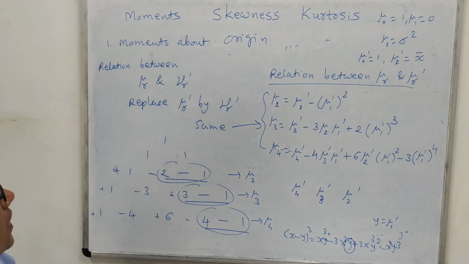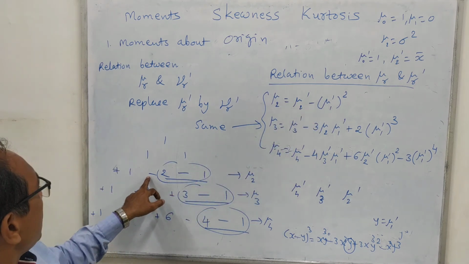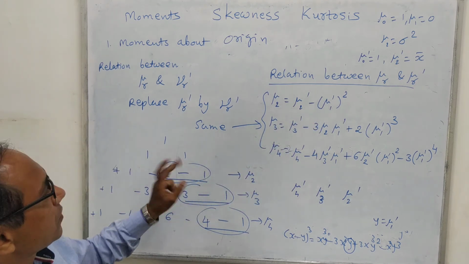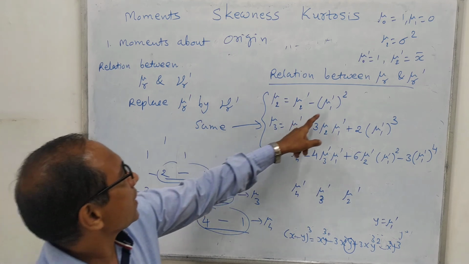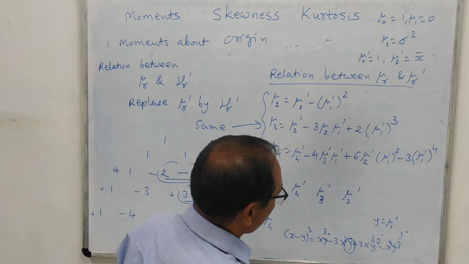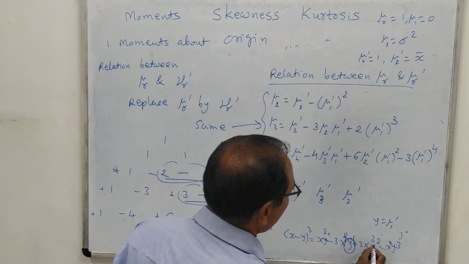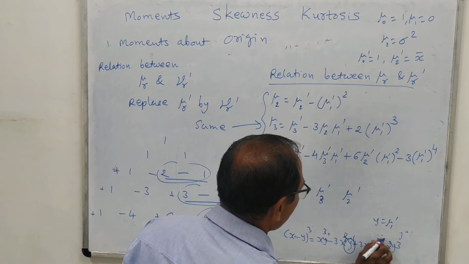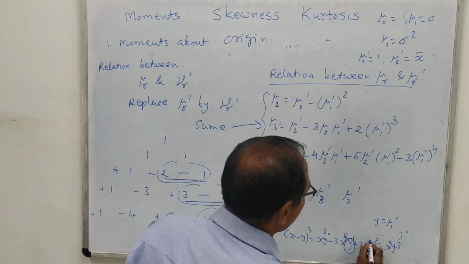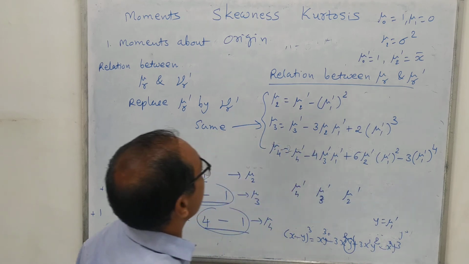So for mu2 dash, start with mu2 dash minus 2 minus 1, that means 1, mu1 dash square, because the total power is always 3. So here you can see x square y and y raised to 1, total is 3. Here x into y square, total is 3. And finally we have x raised to 0 y cube, that means 0 plus 3, that is 3 power.